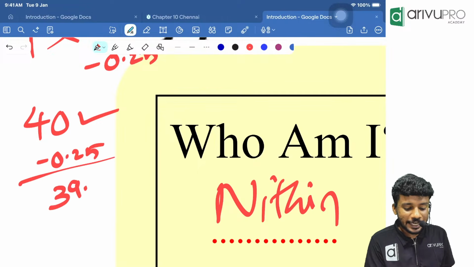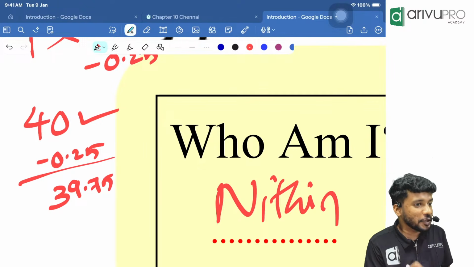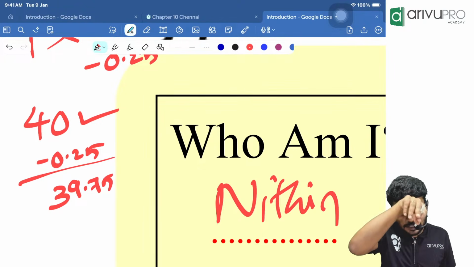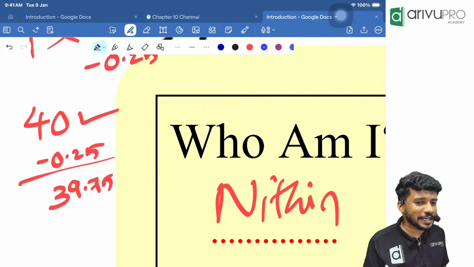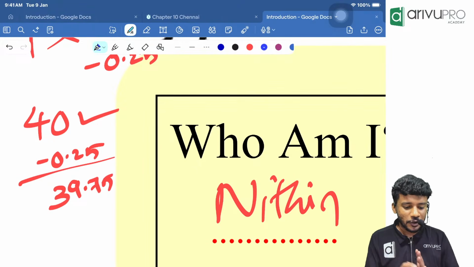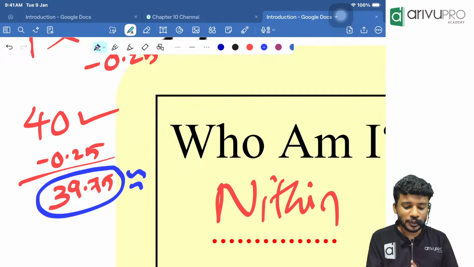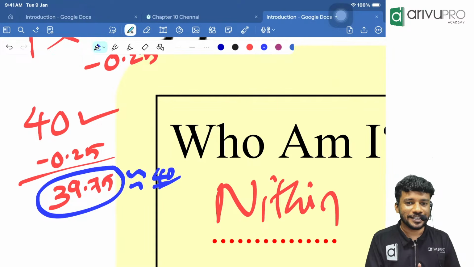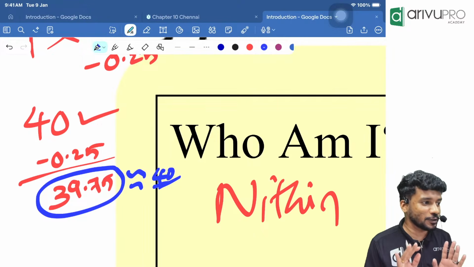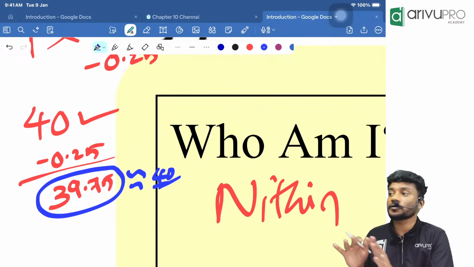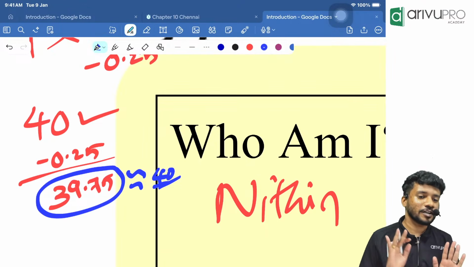39.75. But in most examinations, you might see some students scoring exactly 40 marks in a paper. Usually what happens is ICA will round that off to 40. Okay, if you are lucky in your attempt, if they are rounding off, it will round off for you also. Sometimes 39.5 also will become 40.